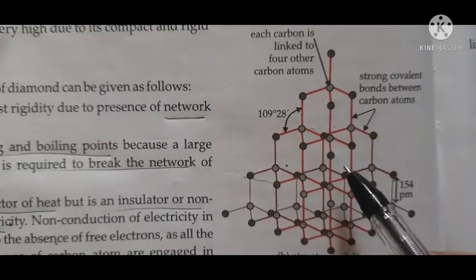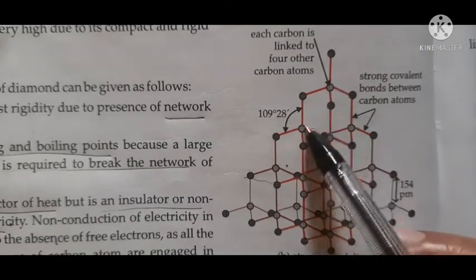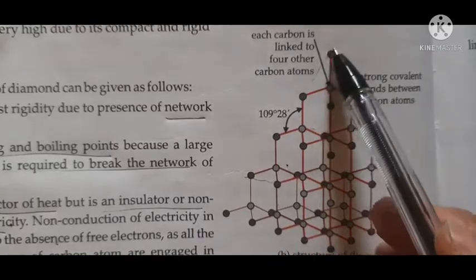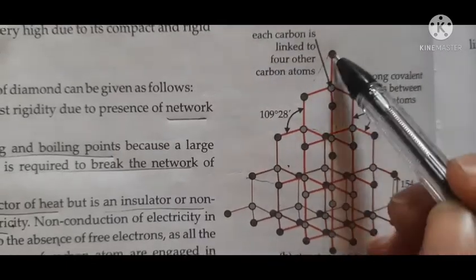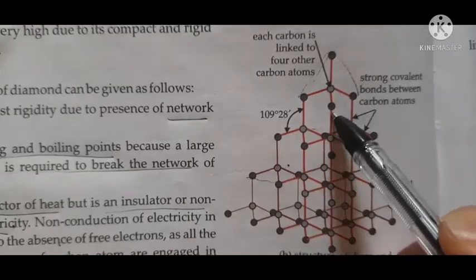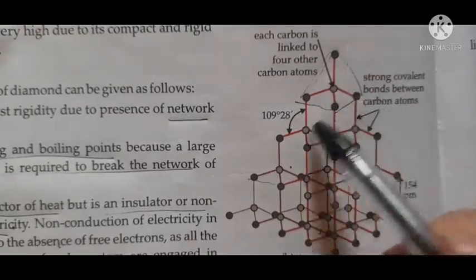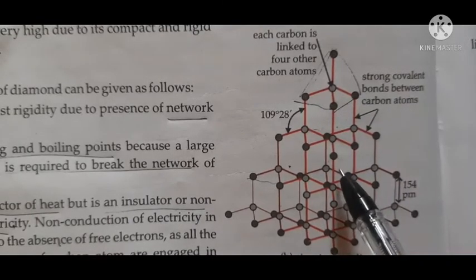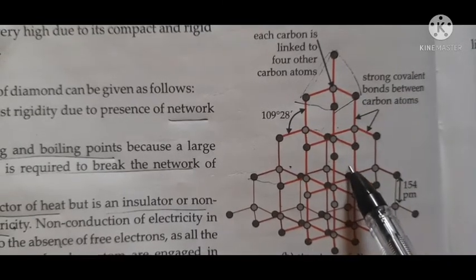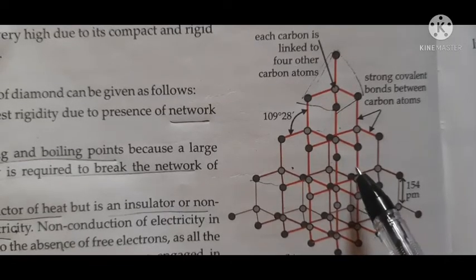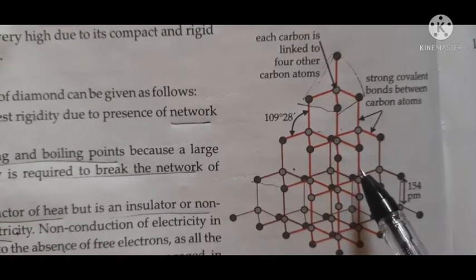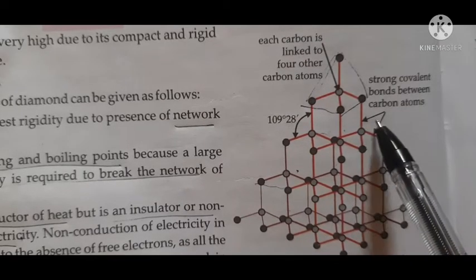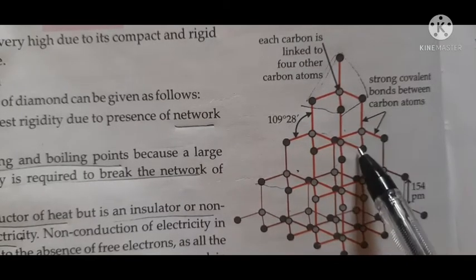So here each carbon atom is linked with other 4 carbon atoms and it forms this type of a tetrahedral structure. See here, I'm drawing this. This is a tetrahedral structure, and due to the presence of this structure there is a network of strong covalent bonds here, and this makes diamond the hardest substance. Okay, and it also has a high melting and boiling point because there are strong covalent bonds here.